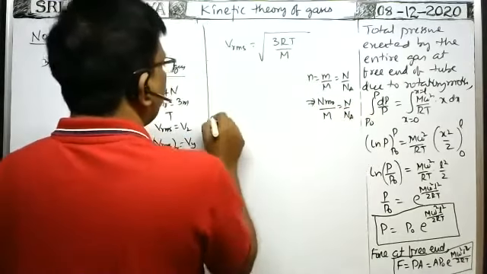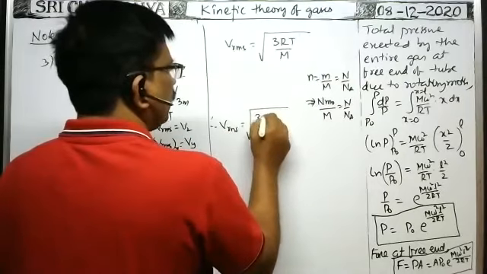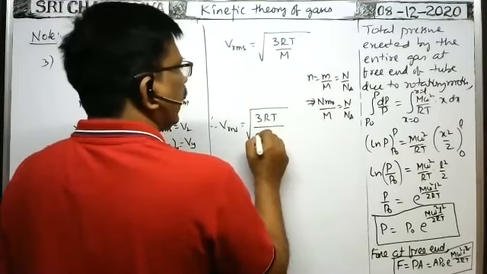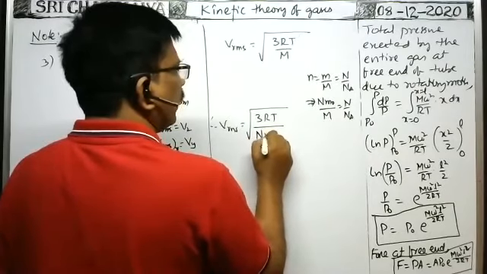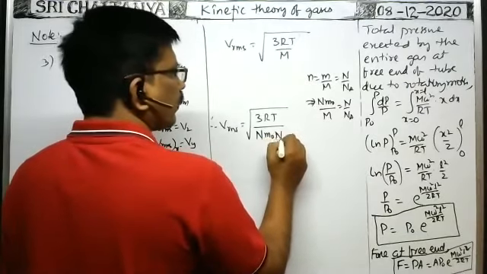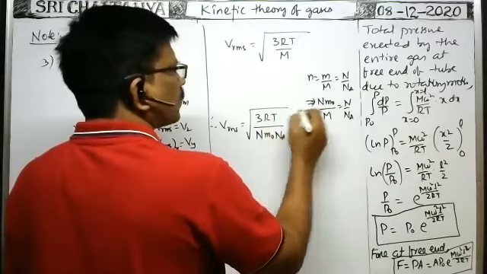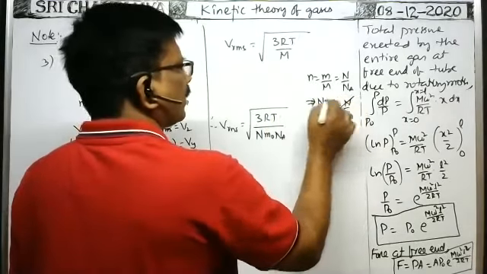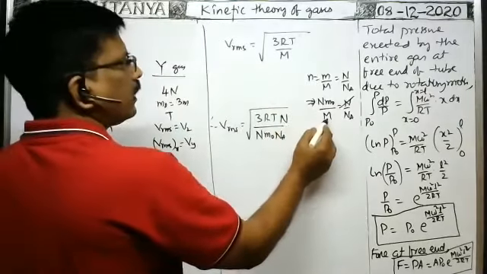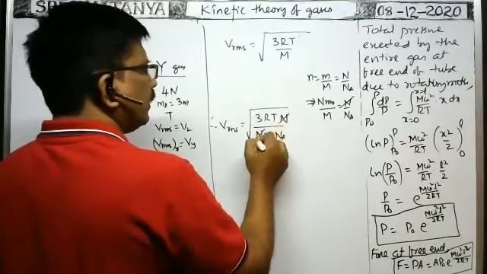Therefore, RMS velocity is equal to the square root of 3 capital T by M, where M is N m naught Na by N. So N cancels here.